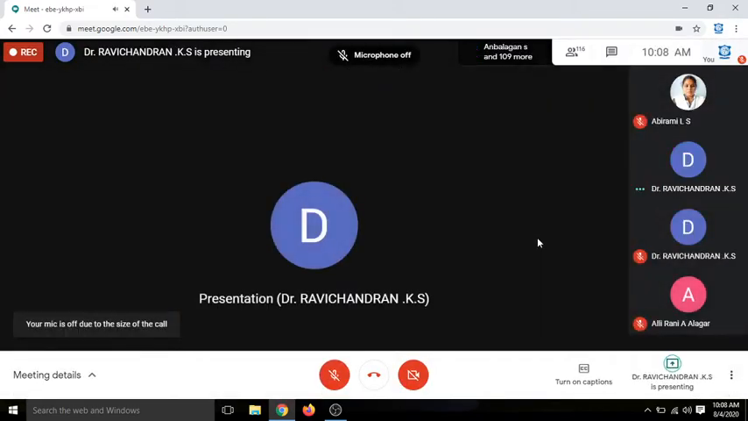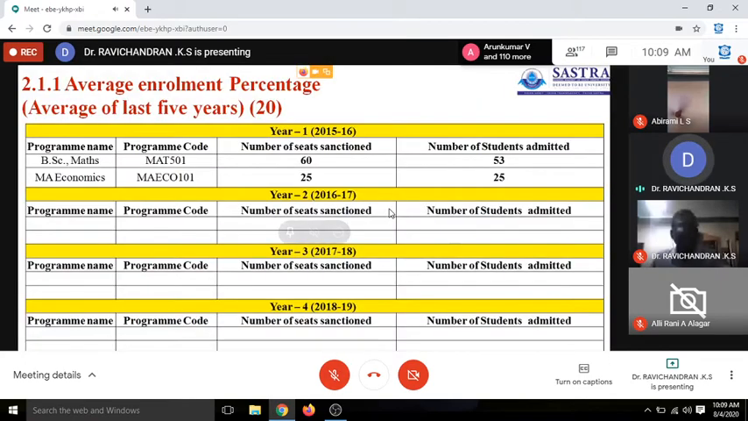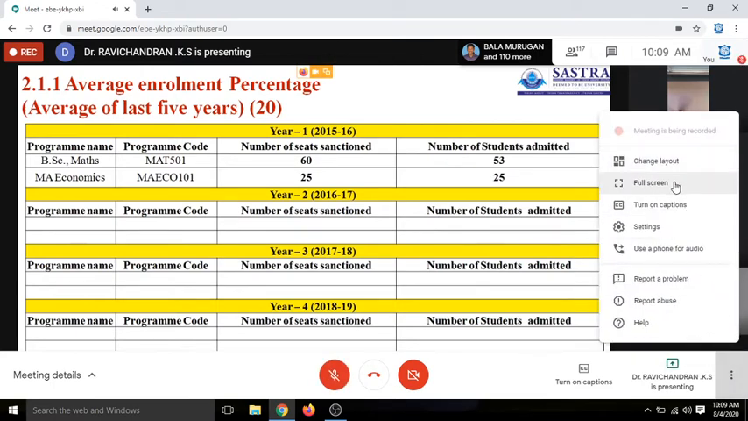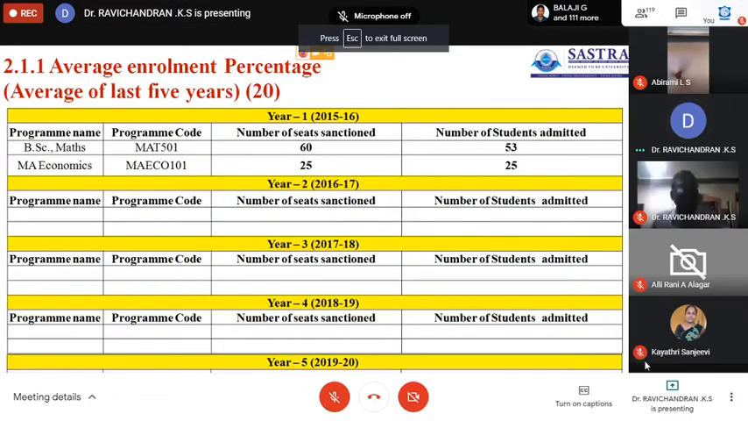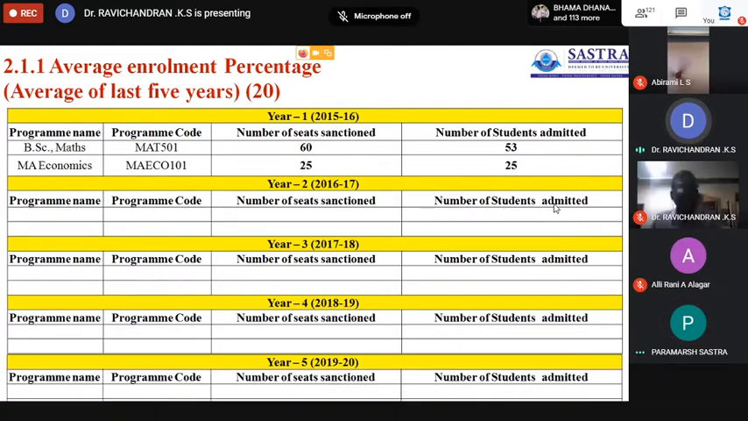Courses and 5 PG courses. The program code that is supplied by the affiliated institutions, then the number of seats actually sanctioned by UGC or AICTE, and the number of students admitted.